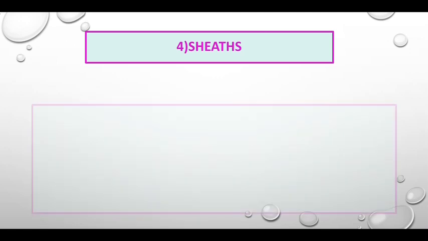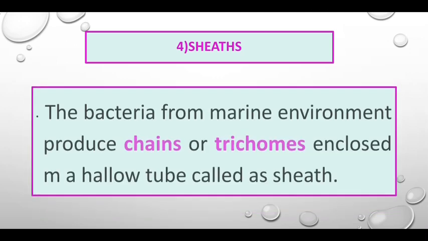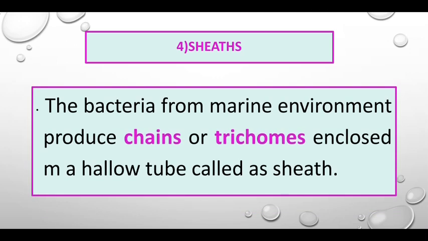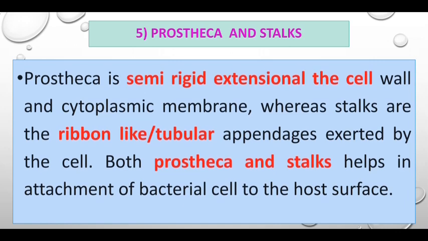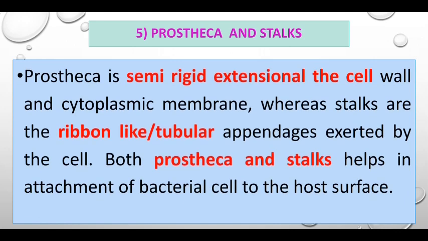Fourth one, sheath. Bacteria from the marine environment produce chains or trichomes enclosed in a hollow tube, which is called a sheath. Prosthecae and stalks: prosthecae are semi-rigid extensions of the cell wall and cytoplasmic membrane, whereas stalks are ribbon-like tubular appendages excreted by the cell. Both prosthecae and stalks help in attachment of the bacterial cell to the host surface.